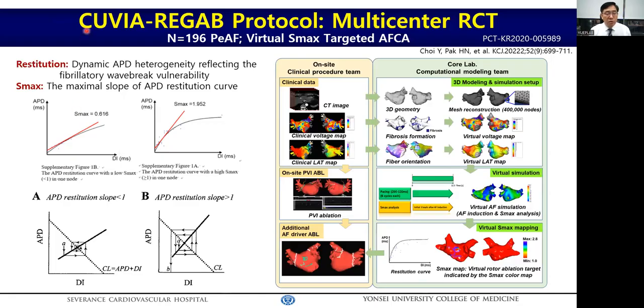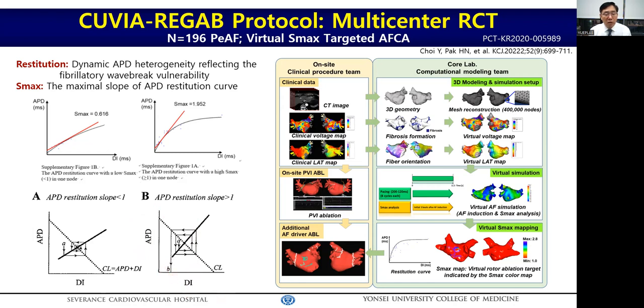We just published the QBR REGAP trial targeting the high SMAX sites. SMAX is the maximal slope of the APD restitution curve, and restitution is a dynamic APD heterogeneity reflecting the AF wave break vulnerability. Depending on the action potential characteristics, APD changes to a higher degree at the exact change of diastolic interval at the condition of high SMAX. At high SMAX condition, atrial ectopy cannot converge to the restitution curve and eventually the wavelet breaks up into fibrillation.